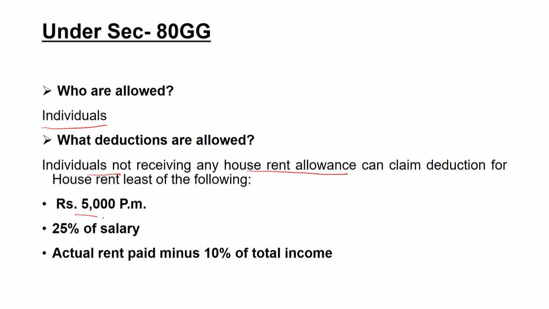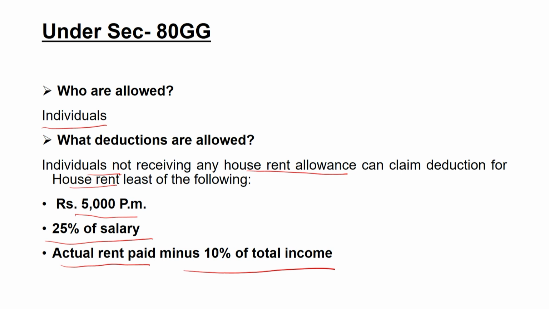So, rupees 5,000 per month, or 25% of the total income, or the actual rent paid minus 10% of the total income, whichever is the lowest, is the limit of the deduction in this particular case.